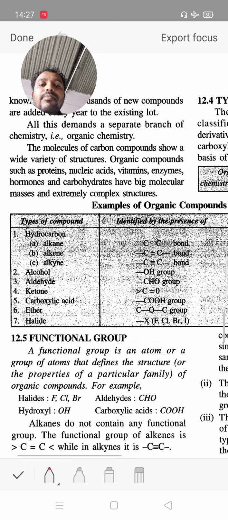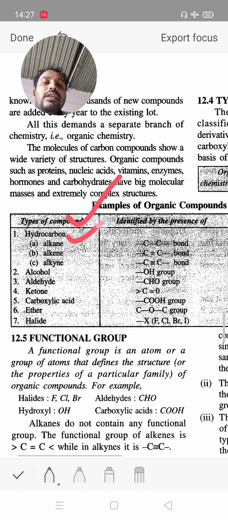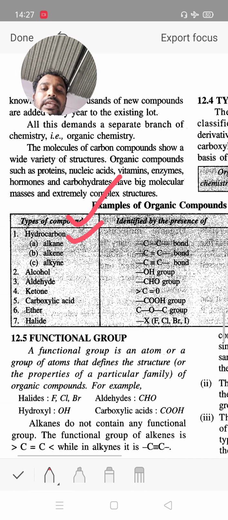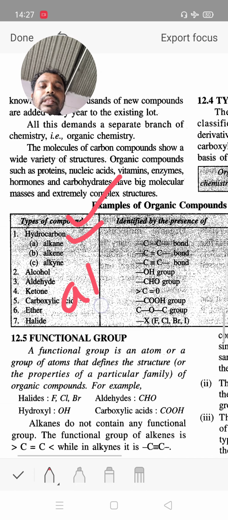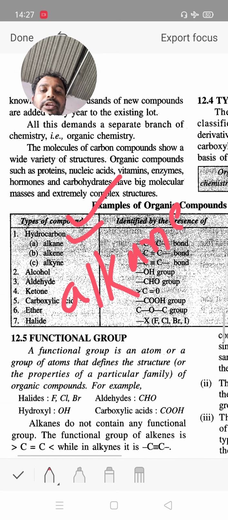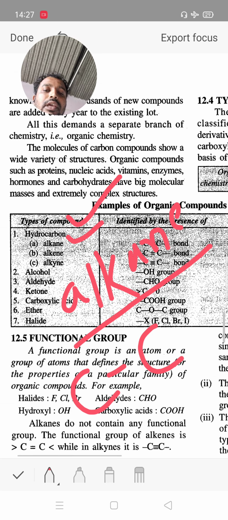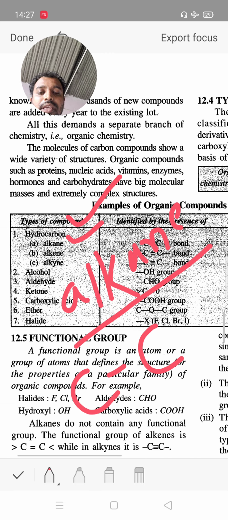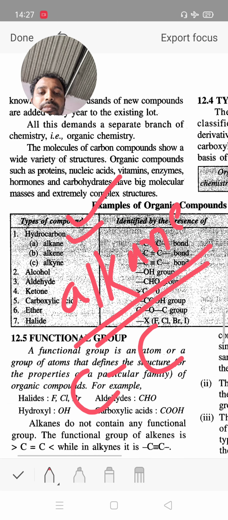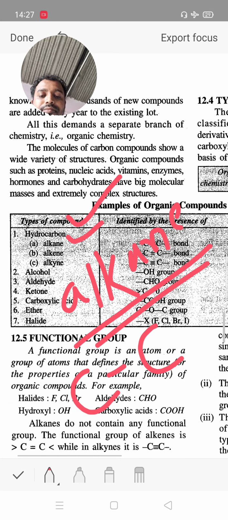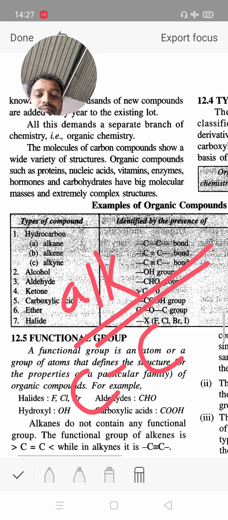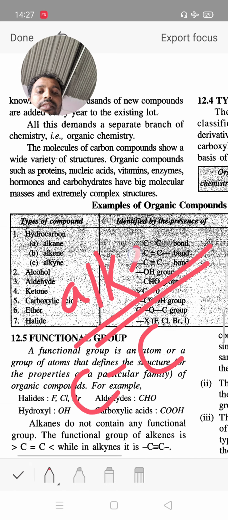Among the types of compounds, a hydrocarbon is a mixture of carbon and hydrogen. For example, alkane is a saturated hydrocarbon containing carbon-carbon single bonds. Then it is known as an alkane.